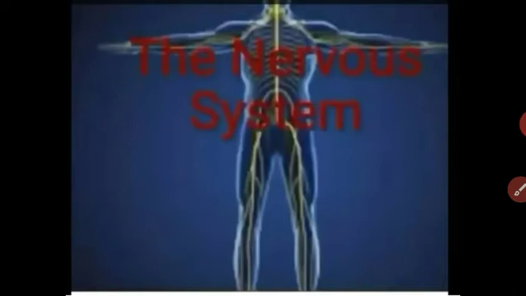This video is the continuation of our nervous system videos. In the previous video, we studied the peripheral nervous system. The peripheral nervous system consists of two systems: the somatic nervous system and the autonomic nervous system. In the previous video, we already saw the somatic nervous system, and in this video we are going to study the autonomic nervous system. Let us start the video.